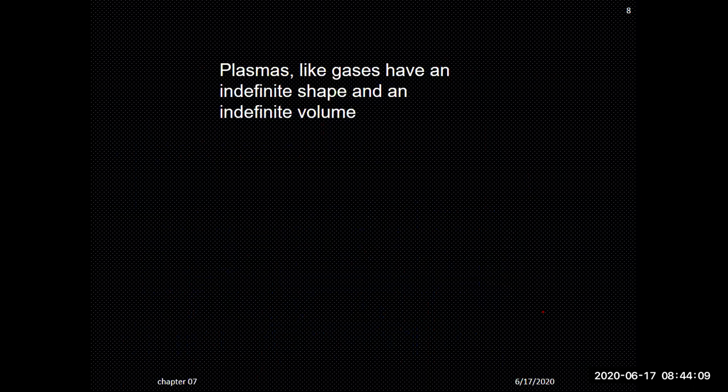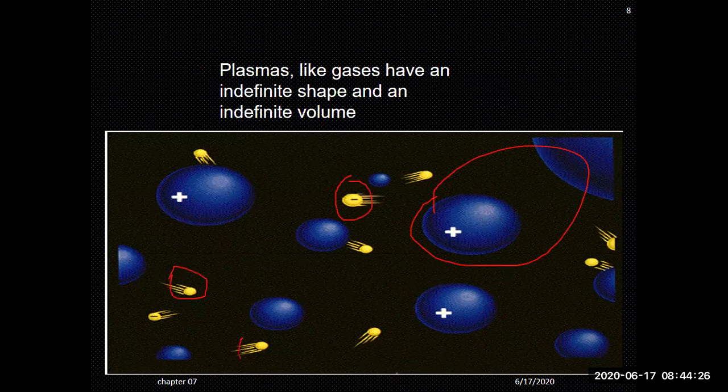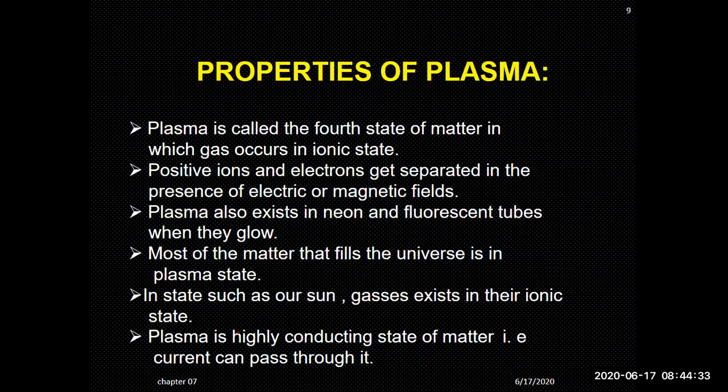Plasma, like gases, has indefinite shape and indefinite volume. So here, if you see, these are the positive charges and these are electrons, and they are free to move. This type of state of matter, where the positive and negative charges are separate from each other, is called the plasma state or the fourth state of matter. So, properties of plasma: plasma is called the fourth state of matter in which gas occurs in an ionic state.